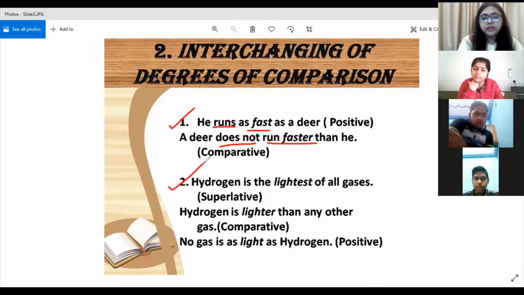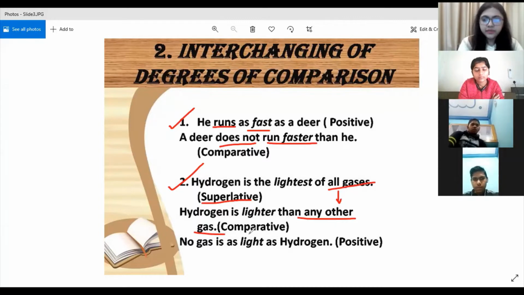Then, second question, second sentence: hydrogen is the lightest of all gases. See, if the sentence is in superlative form, it can be written both in comparative and positive. So how can we write a superlative degree into comparative degree? Hydrogen is lighter than any other gas. All the gases is changed into any other gas, so it is lighter than any other gas, conveying the same thing.